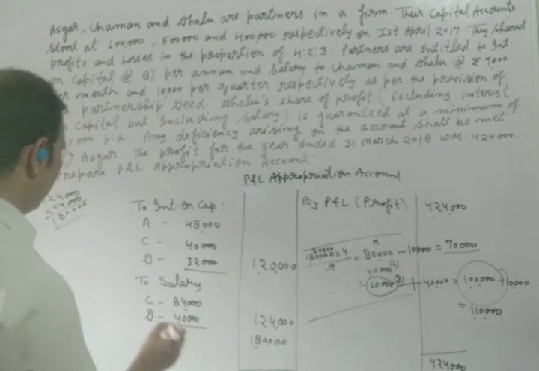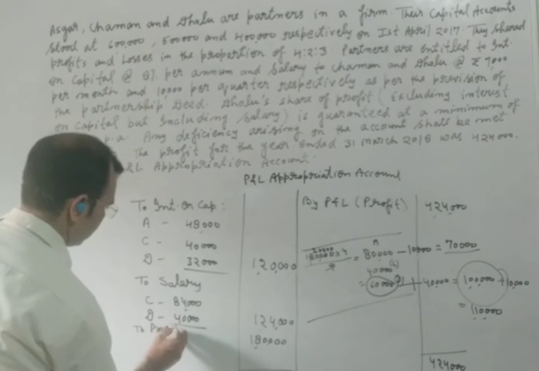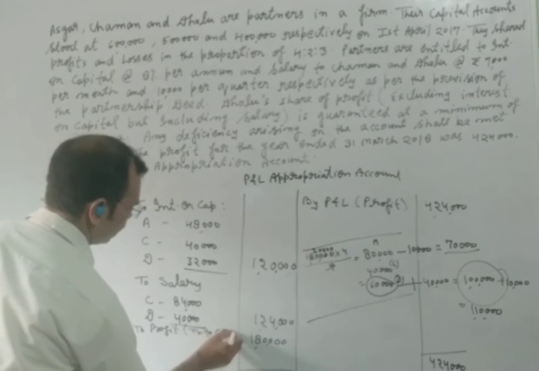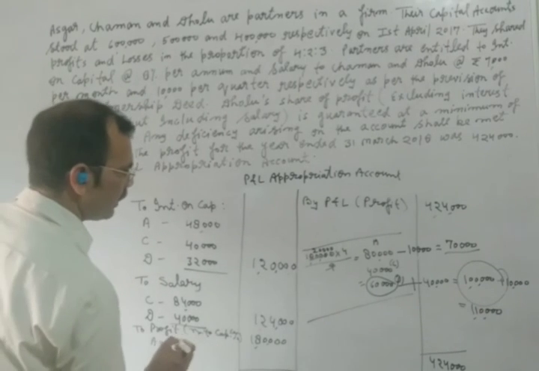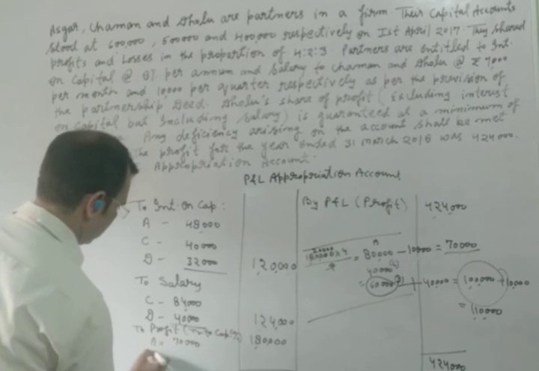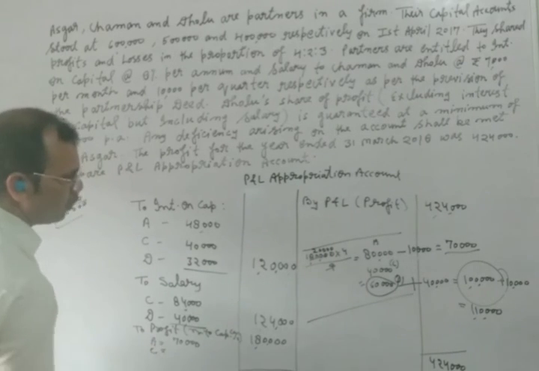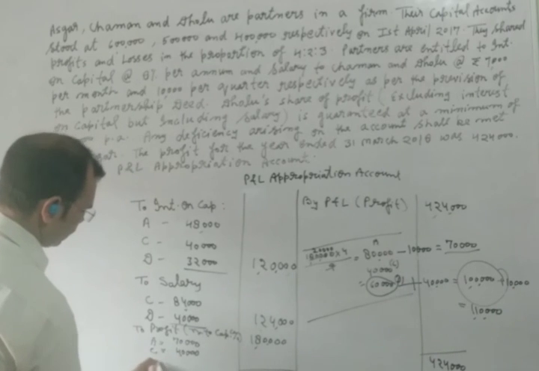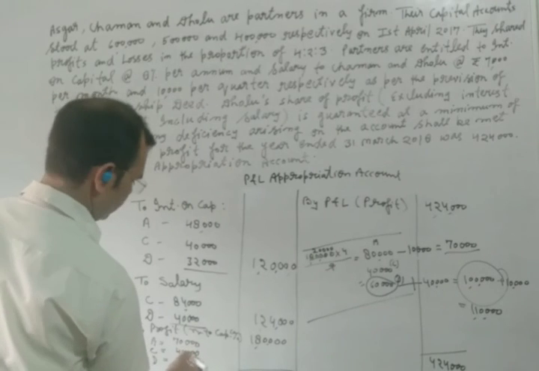So we will write here profit in bracket transfer to capital account, and the amount of profit of Asgar will be 70,000. And Chaman was not affected, so his profit will be same, and the profit of Dhruv will come